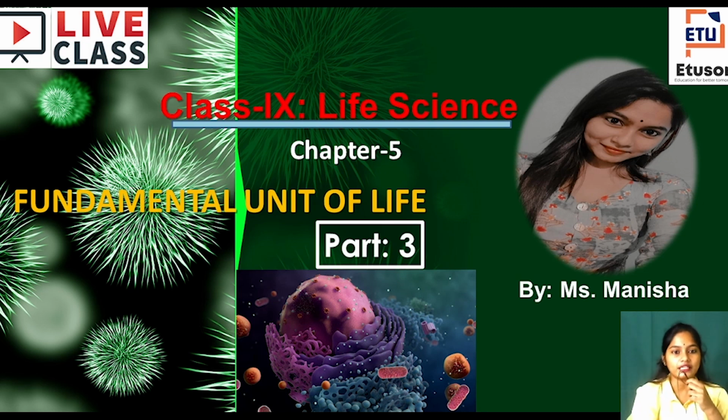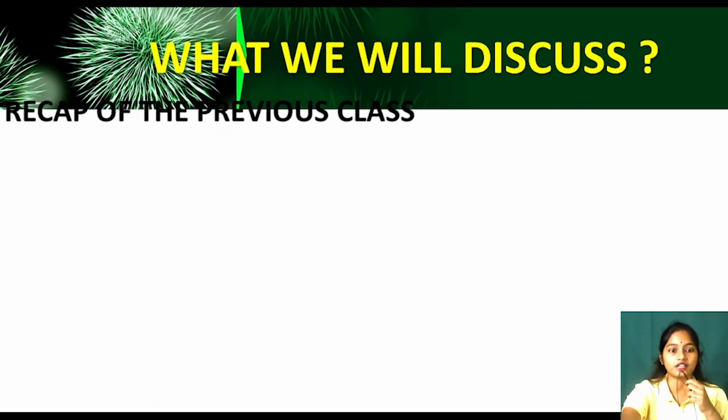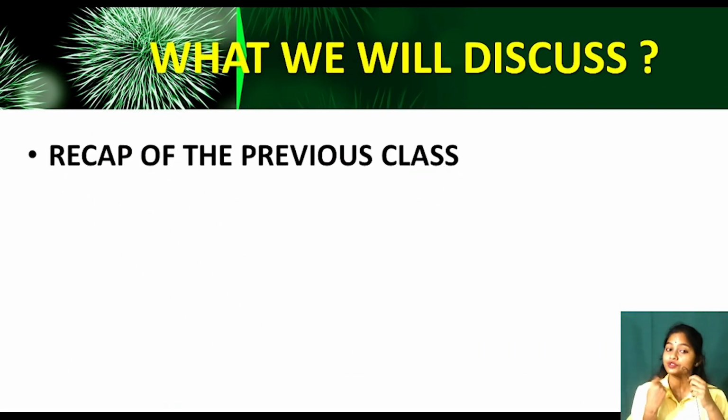So my dear students, today we will first recap our lesson. What we have studied in our previous class: two things, cell wall and cell membrane. What are cell wall and cell membrane? They are the outer covering of the cell. What is their function? To provide protection. Cell wall is the outermost layer in plant cell, but cell membrane is the outermost layer in animal cell. Cell wall is non-living, but cell membrane is living. Cell membrane is flexible, but cell wall is very rigid.